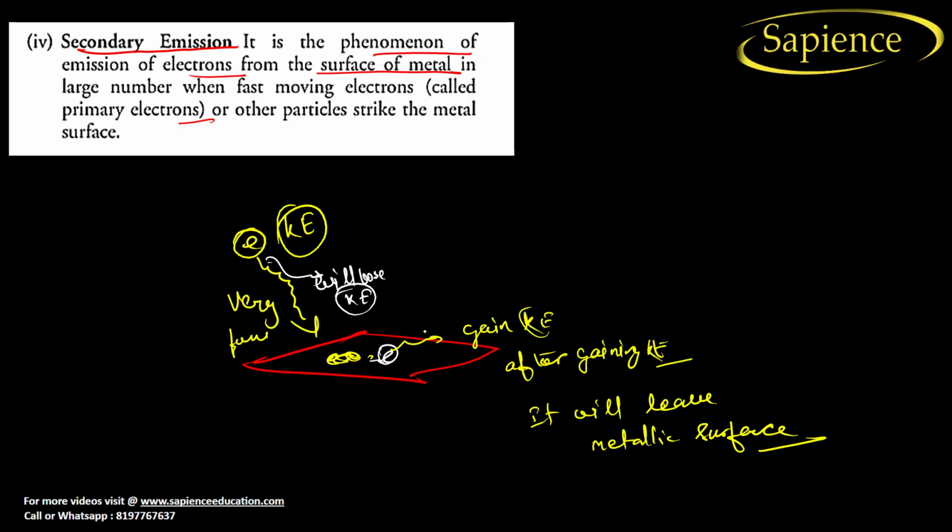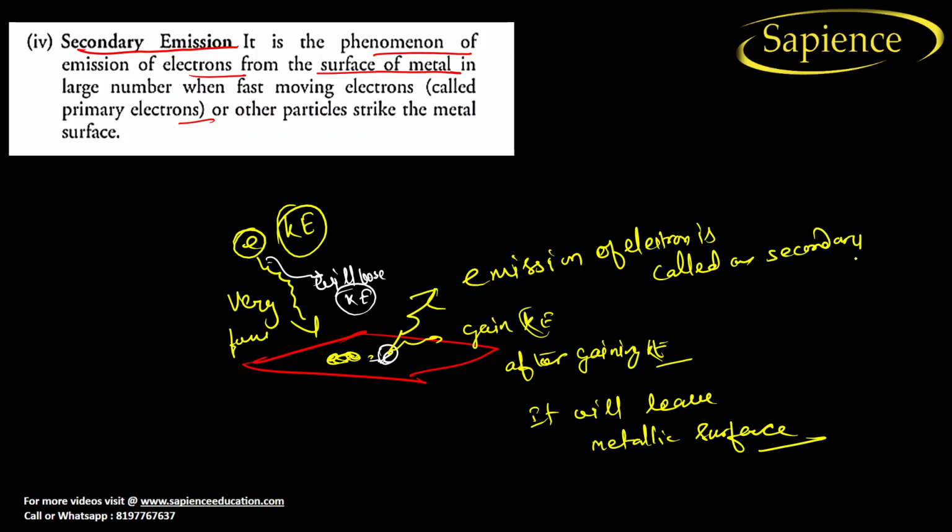This emission of electrons is called secondary emission. So I hope you have understood this, right?